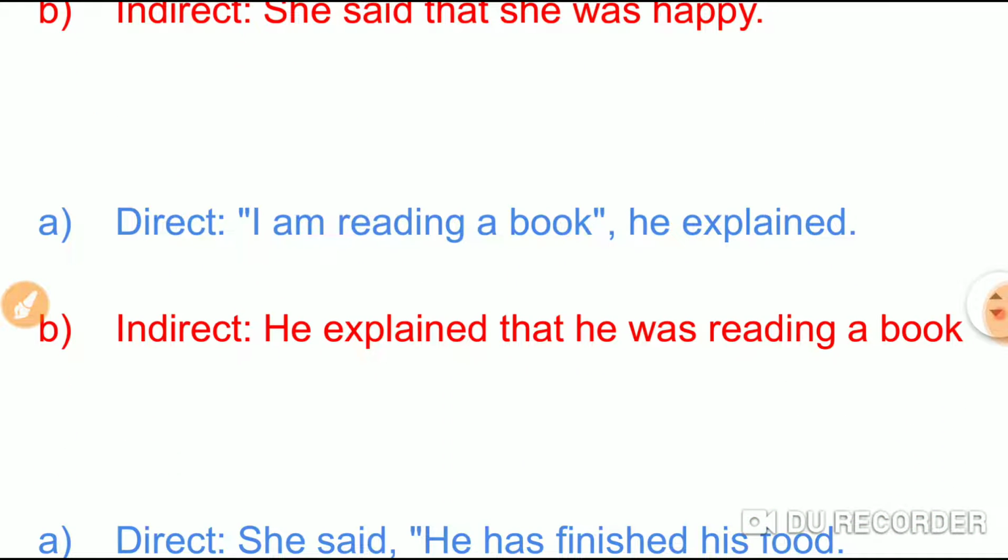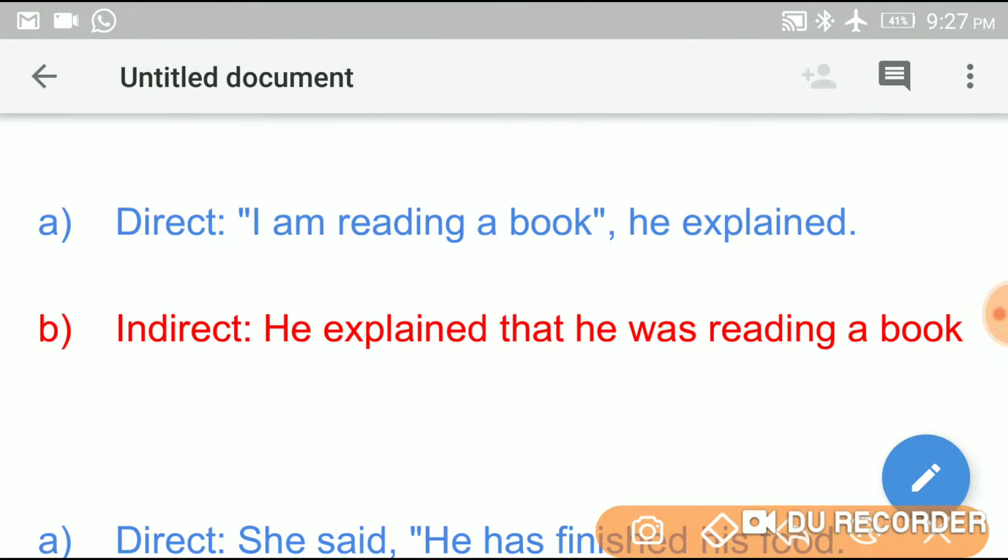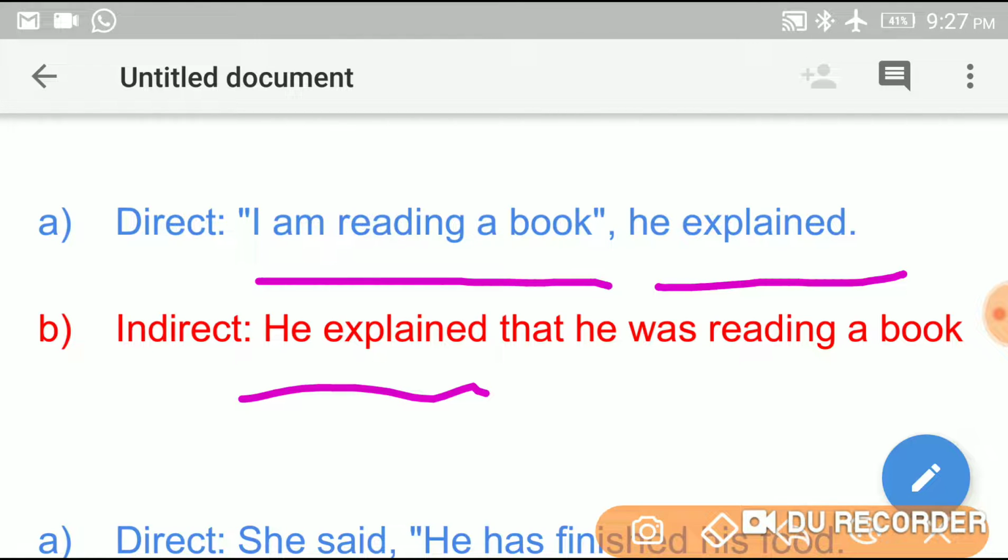Next. In the direct speech: "I am reading a book," he explained. Here, he explained that. This is the indirect statement. Before the indirect statement, we are using the conjunction that, and instead of I, we are using he, because it is first person and we are changing into third person.